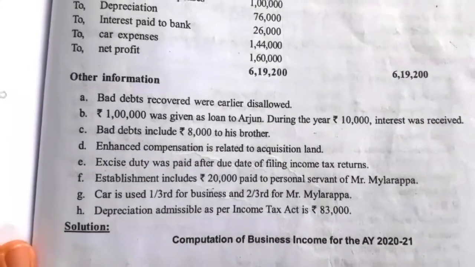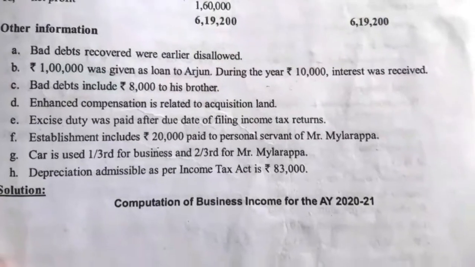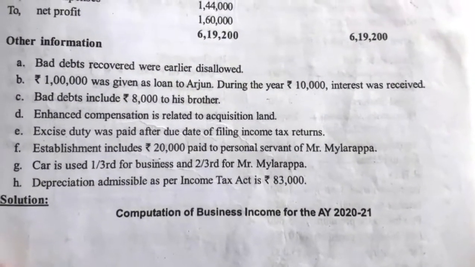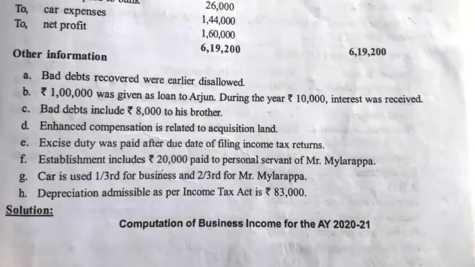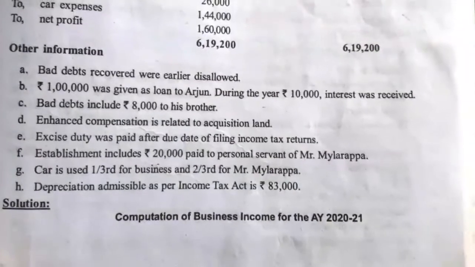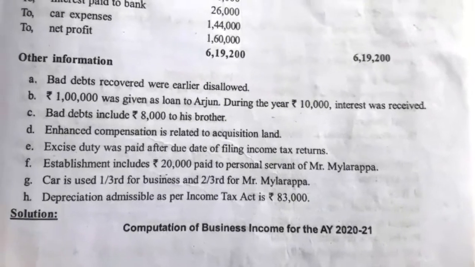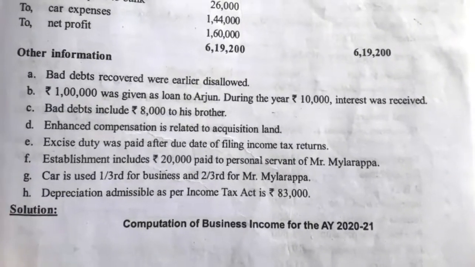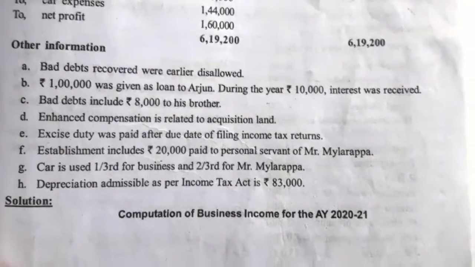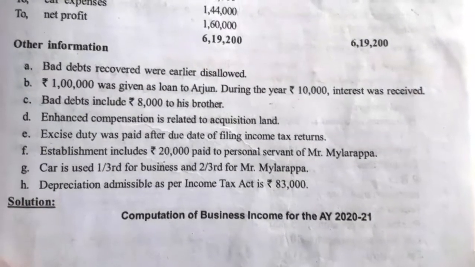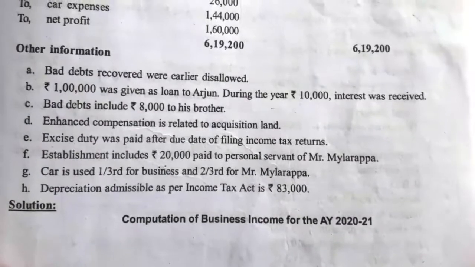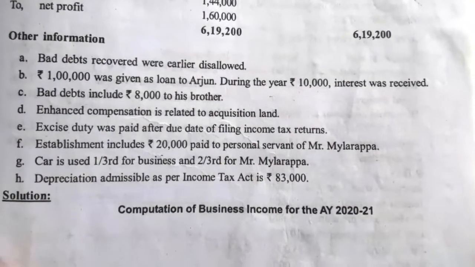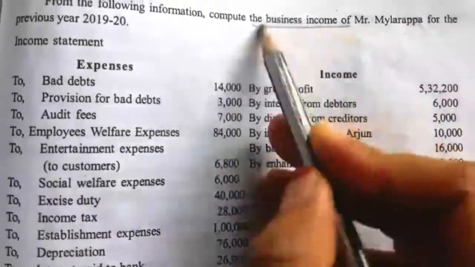See the additional information under that. Bad debt recovered were earlier disallowed. Rupees 1 lakh was given as a loan to Arjun during the year. Rupees 10,000 interest was received. Bad debt includes rupees 8,000 to his brother. Enhanced compensation is relating to acquisition of land. Excise duty was paid after the due date of filing income tax return. Establishment includes rupees 20,000 paid to personal servant of Mr. Myalarappa. Car is used 1/3 for business and 2/3 for Mr. Myalarappa. Depreciation admissible as per Income Tax Act is rupees 83,000. With this information we have to compute only the business income.